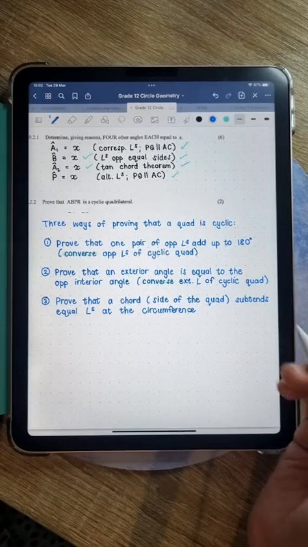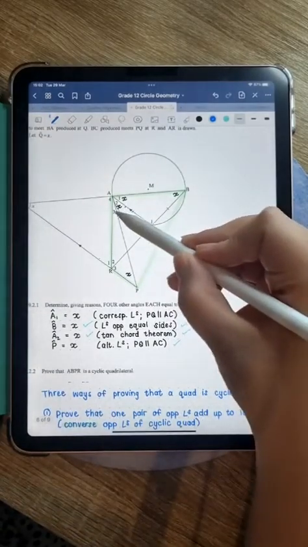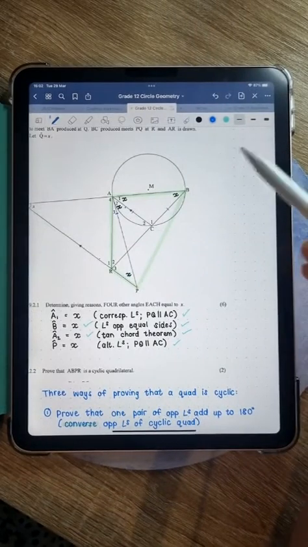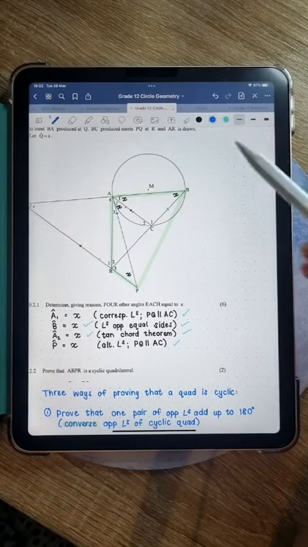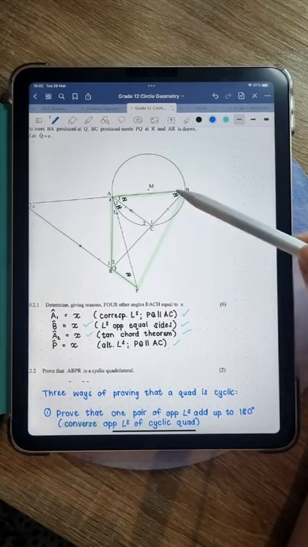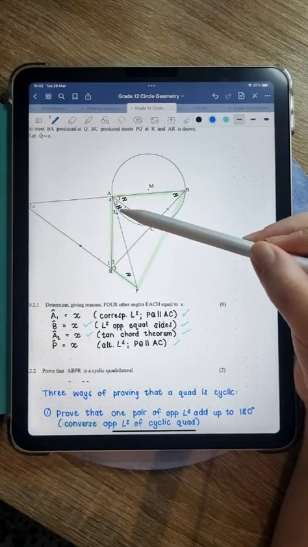My tan chord theorem reason, because that's not converse tan chord, that's just tan chord saying that this angle is equal to that angle. You only use converse tan chord if you are proving that a line is a tangent. So we did that in yesterday's live. So if you want to see how that works, you can go watch yesterday's live recording. But if you're using tan chord theorem just to say that these two angles are equal, even if it's coming from the inner angle to the outer angle, it's still tan chord theorem.